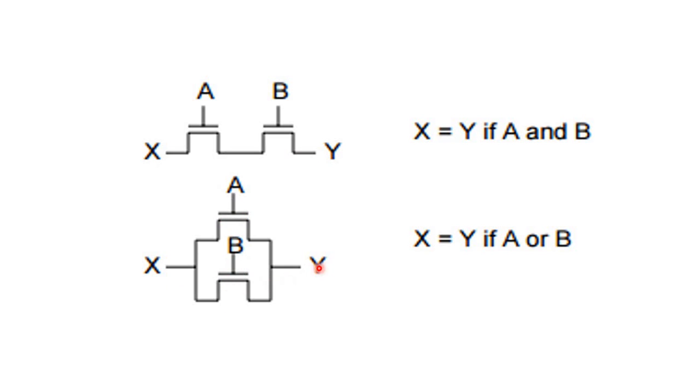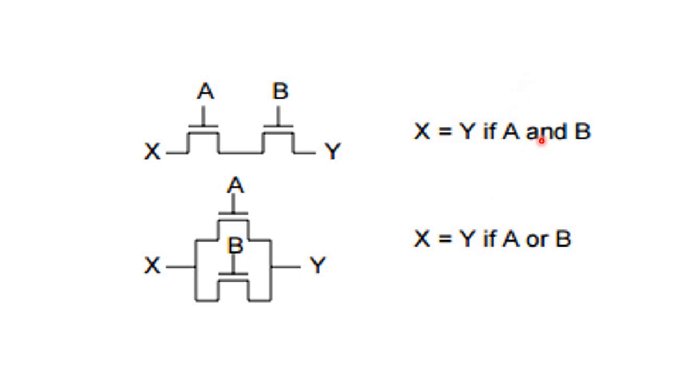So when x and y are equal, either of this transistor or this transistor is on. But when both are on, then only the output is equal to 1. That means x is equal to y. But here, if any one of the transistors is on, the output is y is equal to x. That is y is equal to x.